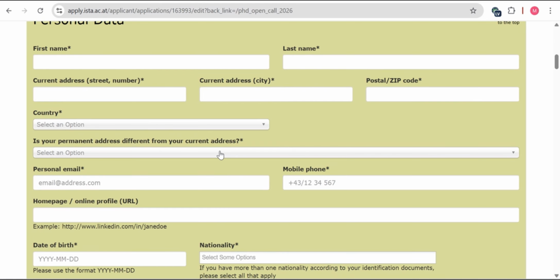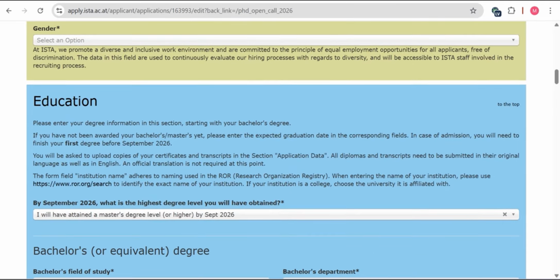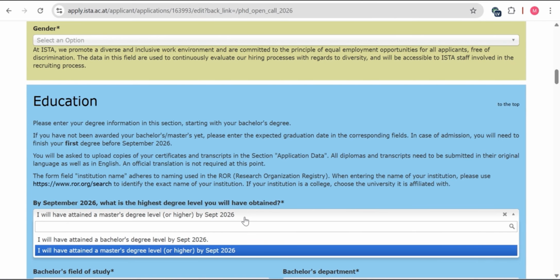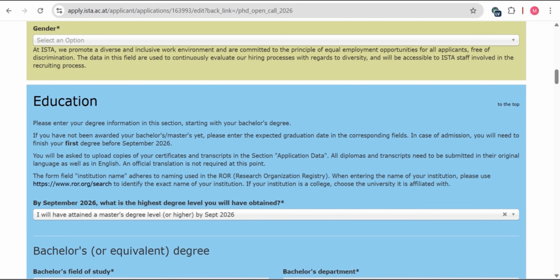And you have to write here your permanent address and personal email, mobile number, and these are the personal data. Then after that, you have to put your educational detail as by September 2026, which is the highest degree level you will have obtained. They're asking about your highest degree. If you have done your bachelor degree, then you can click on bachelor. If you have done your master degree, then you can click on the master degree.